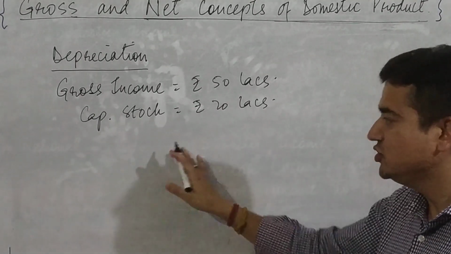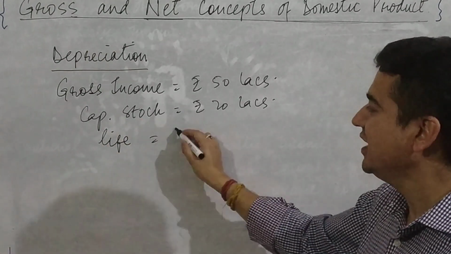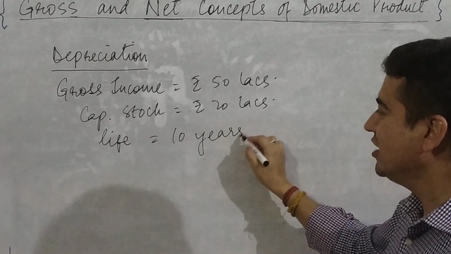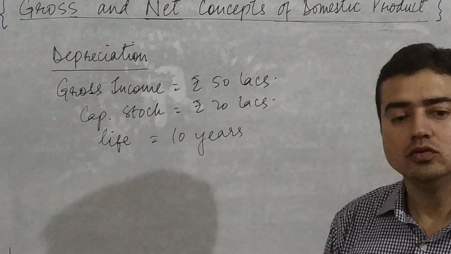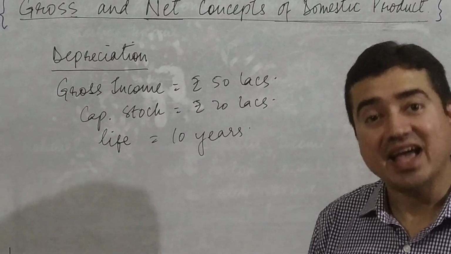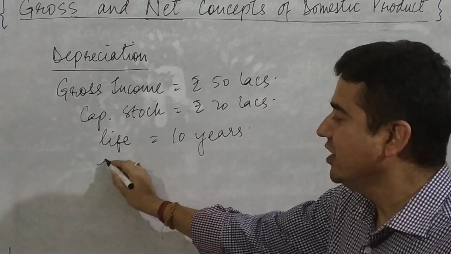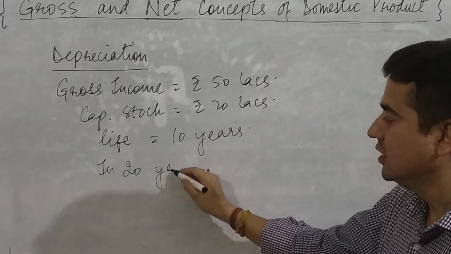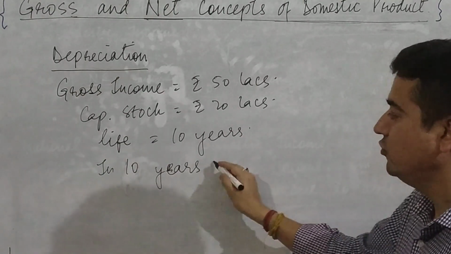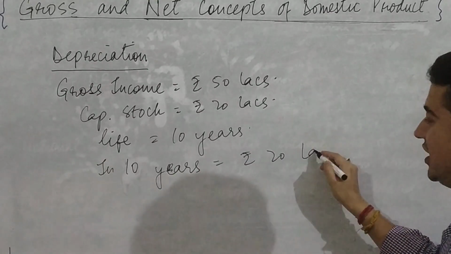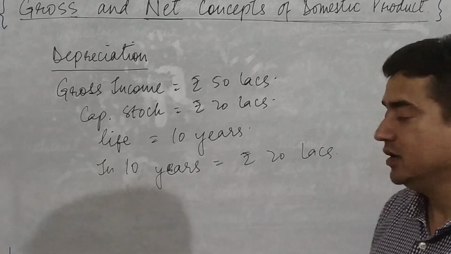Now assume that life duration of this capital stock is 10 years. So that means after 10 years, this capital stock would deteriorate, and I would have to reinvest rupees 20 lakhs in order to ensure replacement of fixed capital.